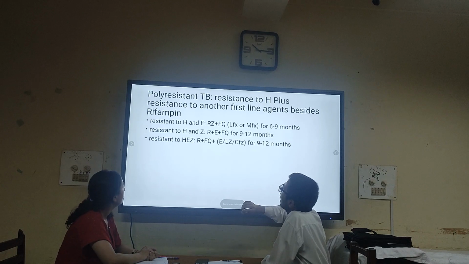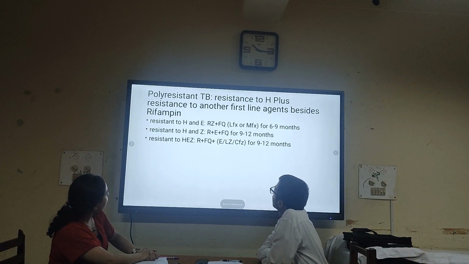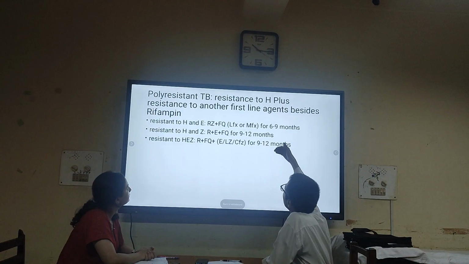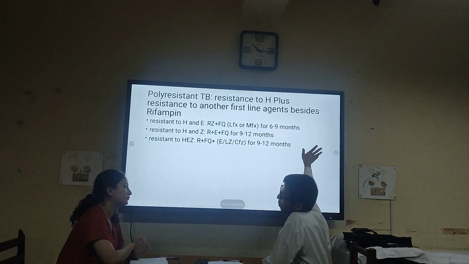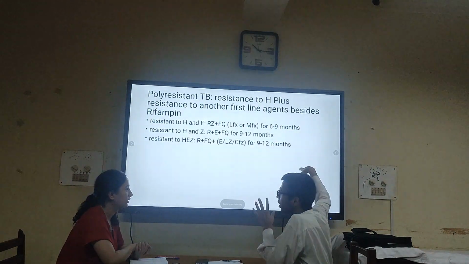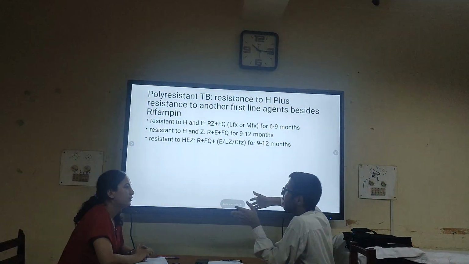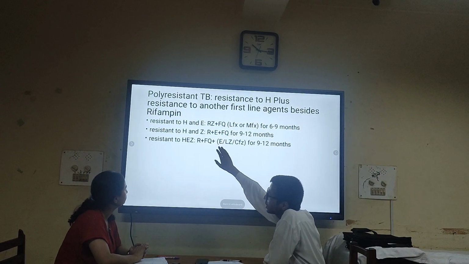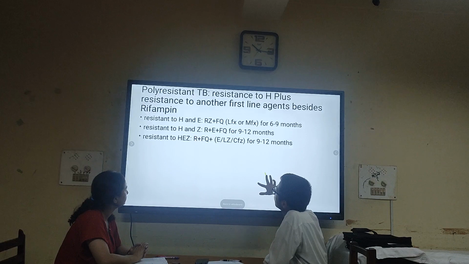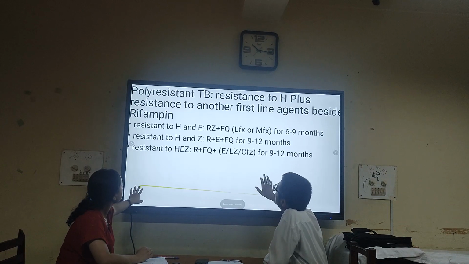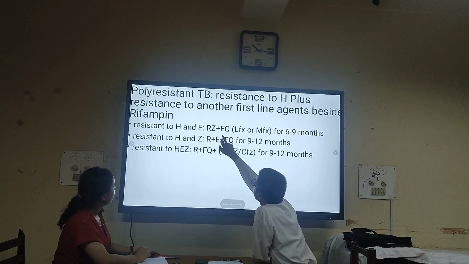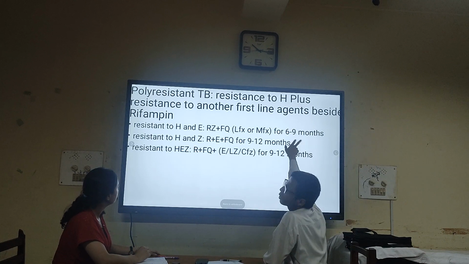Okay. And this is polyresistant tuberculosis. So in addition to resistance to isoniazid, if there is resistance to other drugs besides rifampicin, in the definition we talked about that we have to remove rifampicin because we discussed those in MDR TB. So let's suppose it is resistance to isoniazid plus ethambutol, then if we can't give isoniazid and ethambutol, we have to give rifampicin, pyrazinamide, and one fluoroquinolone for 6 to 9 months.